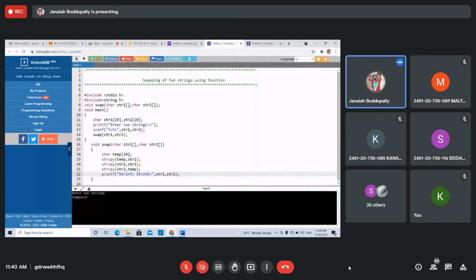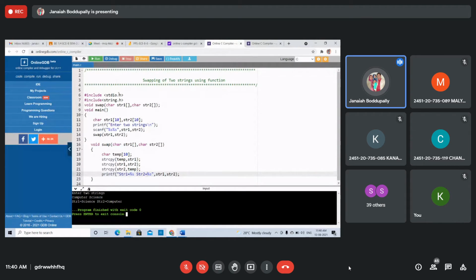Computer, science. Two strings. See, the first string is computer, the second string is science. But string 1 stores science, string 2 stores computer after swapping. Got it, students? Using the function, we are passing strings to the function. That's it. The string reverse function is not getting executed in the online C compiler, GDB compiler. That's why we did not get the answer. You execute it whenever you come to offline labs.